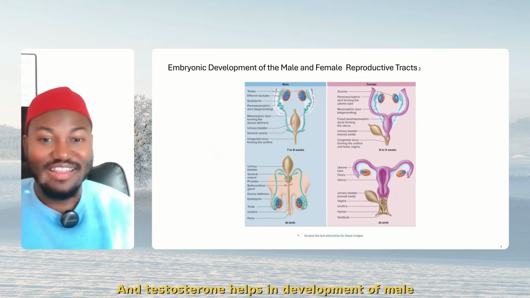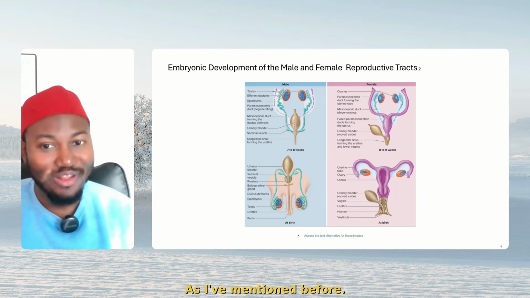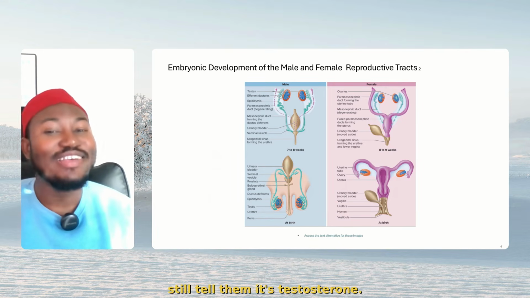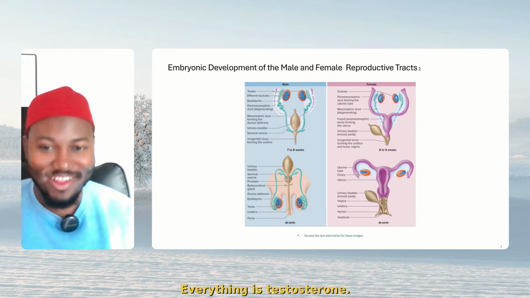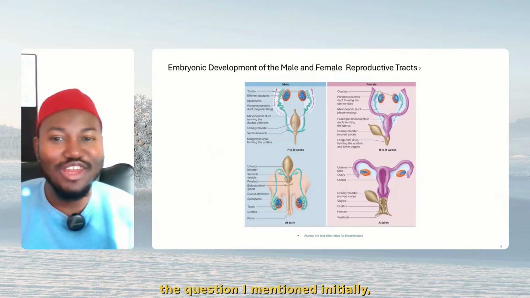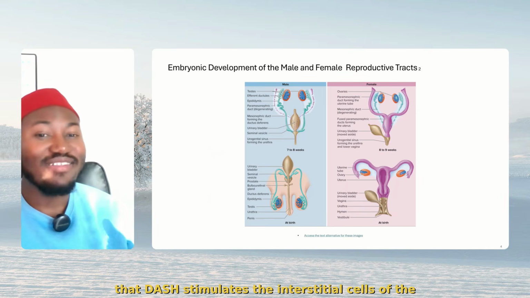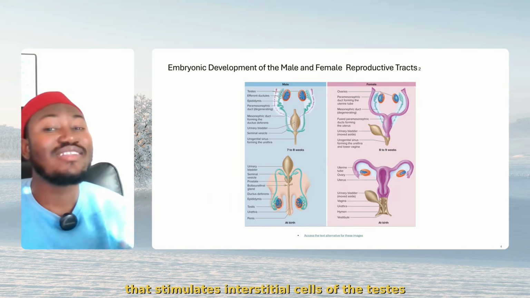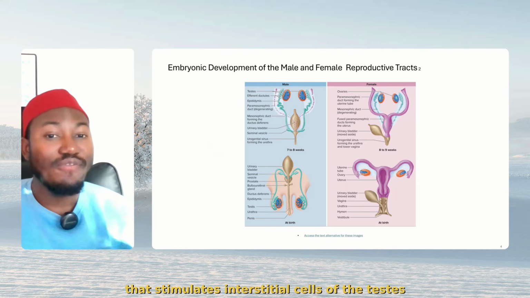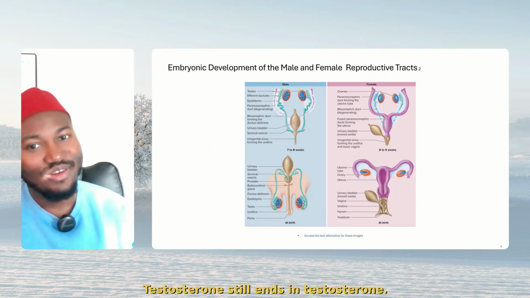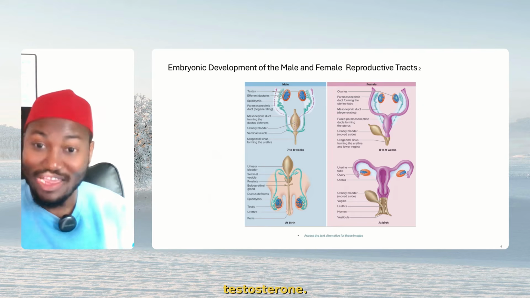All right? And testosterone helps in development of male secondary sex characteristics, as I've mentioned before. Testosterone, specifically. If they ask you about an androgen, still tell them it's testosterone. Everything is testosterone. Testosterone is very important. And the question I mentioned initially: it is luteinizing hormone that stimulates the interstitial cells of the testes to secrete what? Testosterone. Still ends in testosterone. Very, very important. Androgen, testosterone.